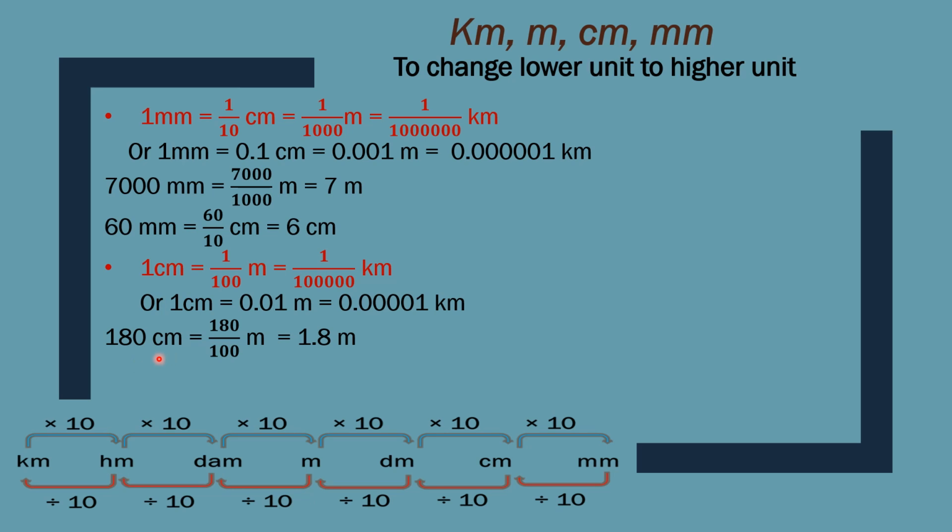If you need to convert this 180 centimeter into meter, what you will do? You will divide by 100, because 1 centimeter equal to 1 by 100 meter. So 180 centimeter equal to 180 by 100 meter, which is equal to 1.8 meter. You know how to convert this kind of decimal fraction into decimal number? And if you don't know, then kindly refer my videos of decimal numbers.